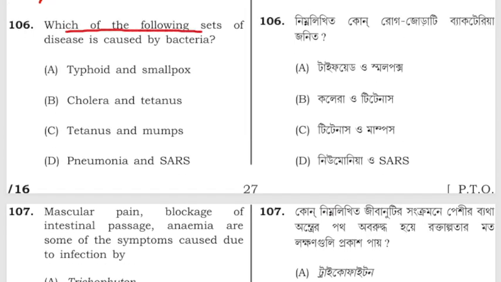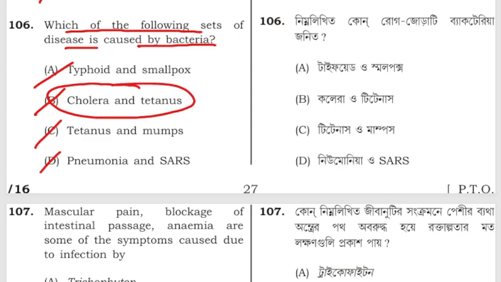Which of the following sets of disease is caused by bacteria? Typhoid and smallpox, cholera and tetanus, tetanus and mumps, pneumonia and SARS. The correct answer is cholera and tetanus.